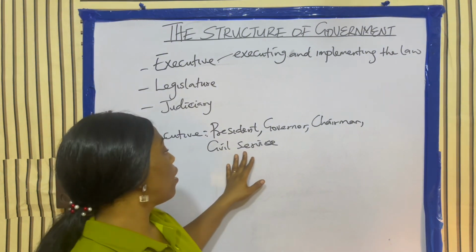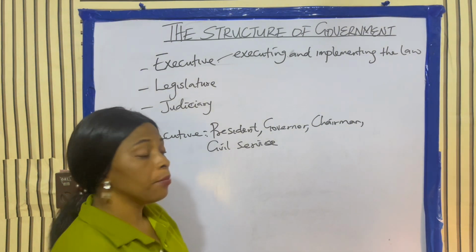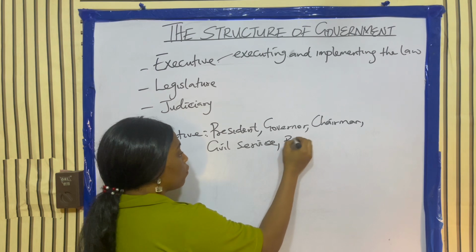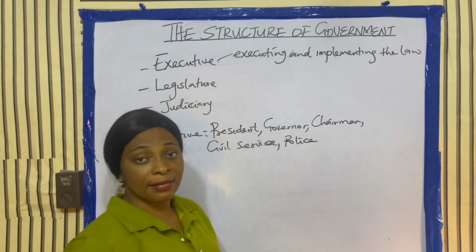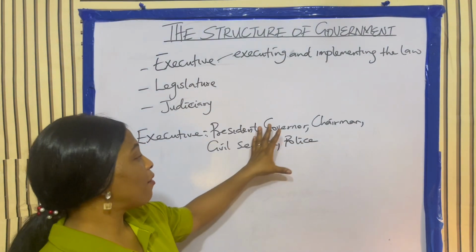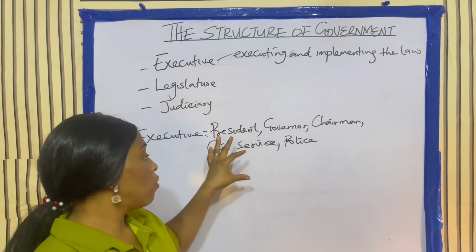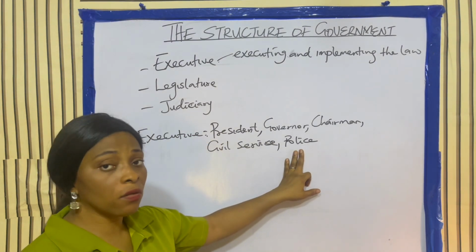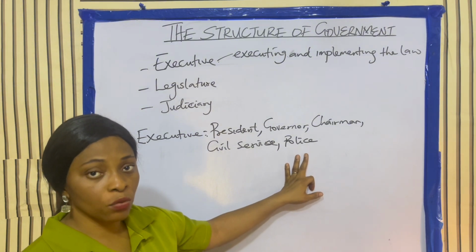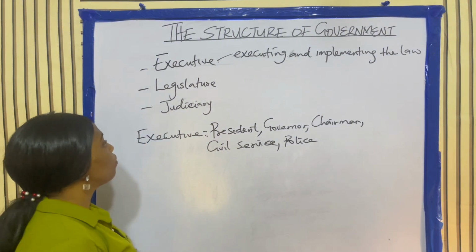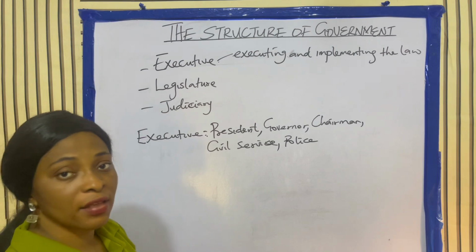Then you also have what again? The police. It also consists of the police. So these are what make up the executive. It doesn't consist of the army. Please take note. Okay. Now, what are the functions of the executive?